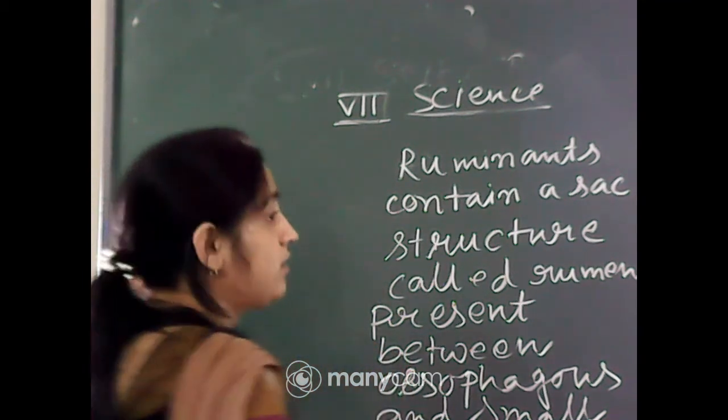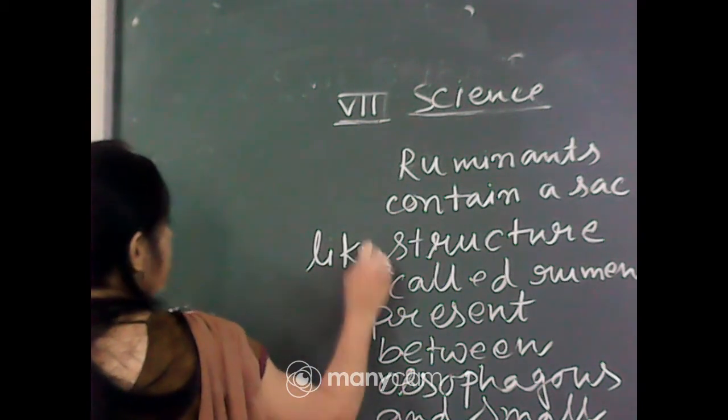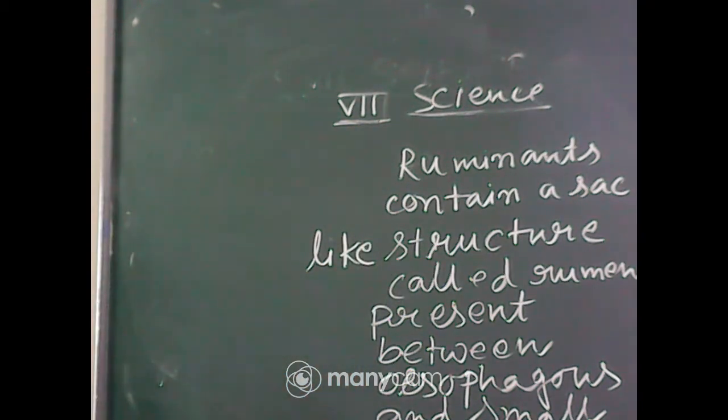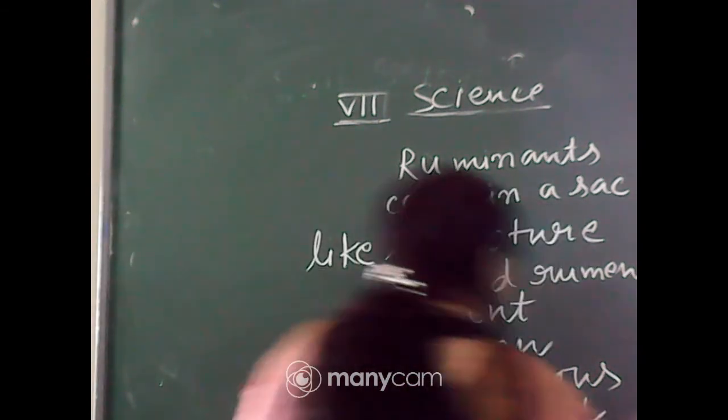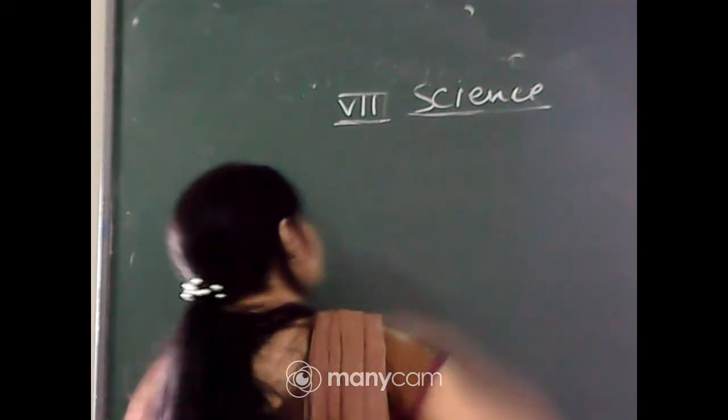Okay, so ruminants contain a sac-like structure called the rumen, present between the esophagus and the small intestine. Okay, the rumen contains certain bacteria.